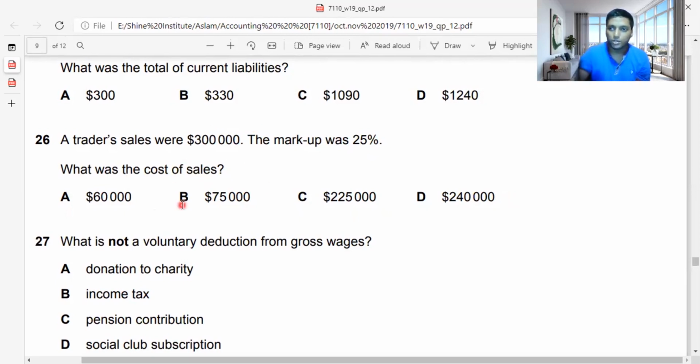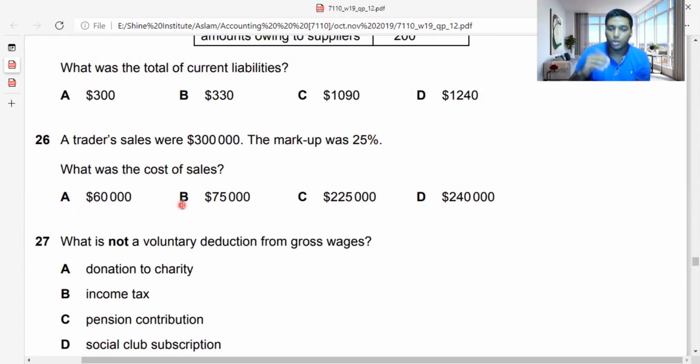So sales is up, cost of sales is down. So when you are coming from up to down, you need to divide the value. How to divide, guys? I'm going to show you this. 300,000 is the actual sales. If you are coming to cost of sales, you need to take 300,000. This is a formula, guys. Divided by 1.